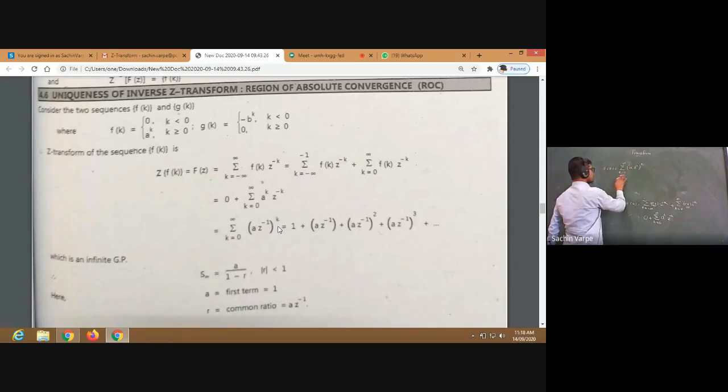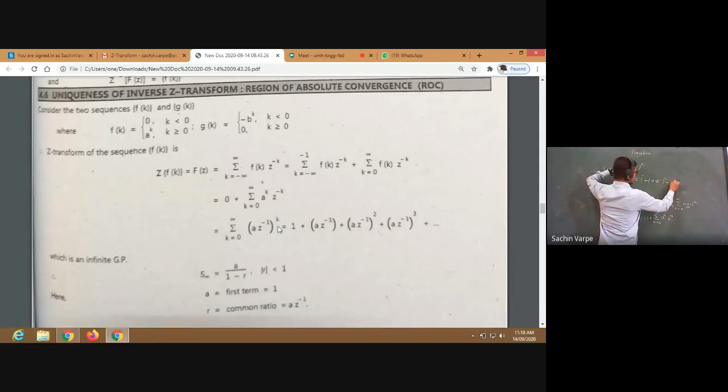For k equal to 0, this raised to 0 will be 1. Plus for k equal to 1, a z raised to minus 1. For k equal to 2, a z raised to minus 1 squared, plus for k equal to 3, a z raised to minus 1 cubed, plus and so on up to infinity.